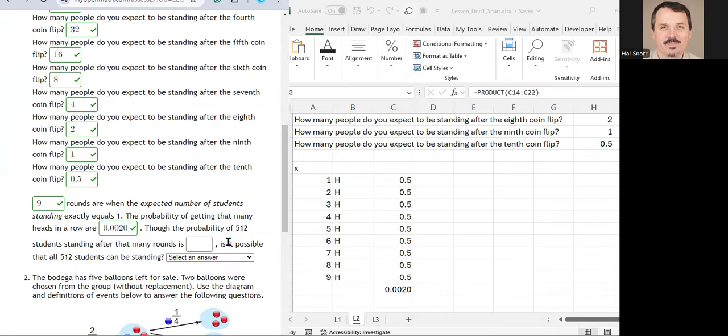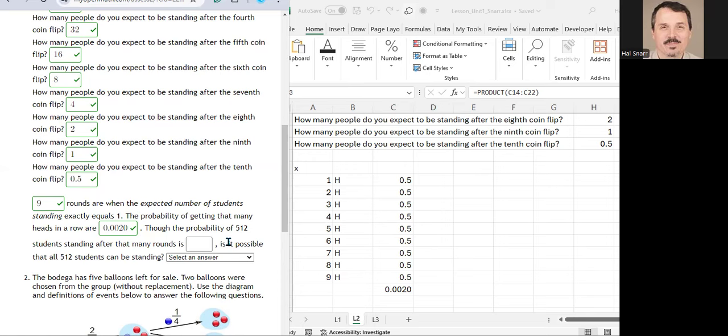So now we want to calculate the probability that not only does one person get all heads, but all 512 get heads. The way we think about that is we have 512 students. The first student gets 9 heads in a row. The second student gets 9 heads in a row. The third gets 9 heads in a row. And the fourth, and the fifth, et cetera, and the 511th, and the 512th all get 9 heads in a row.